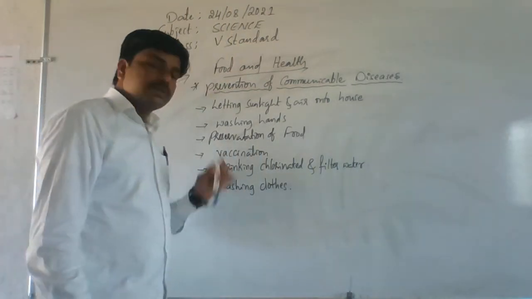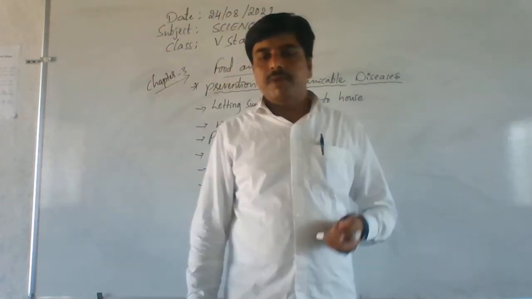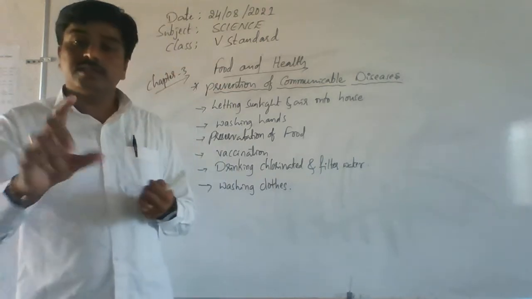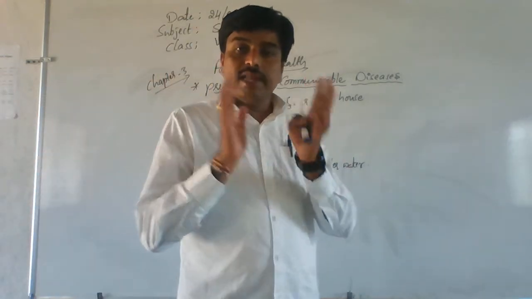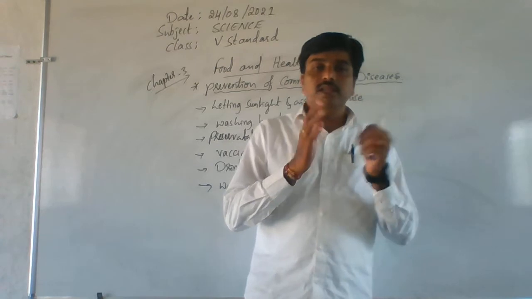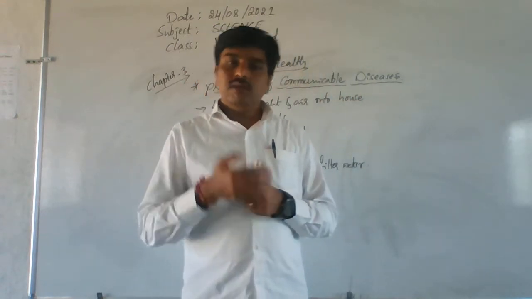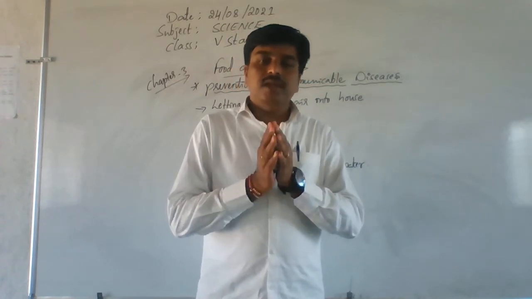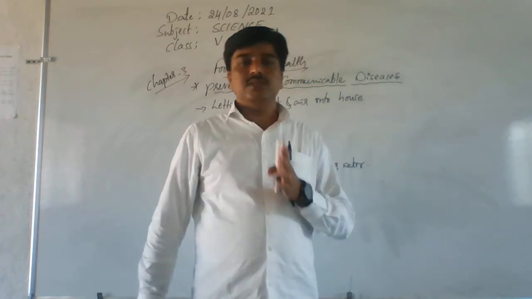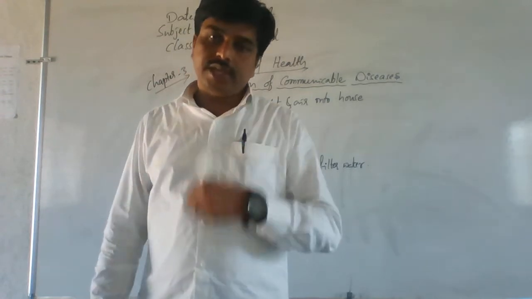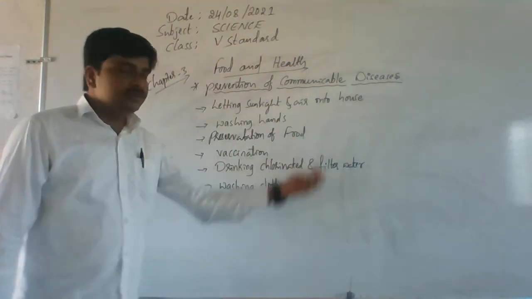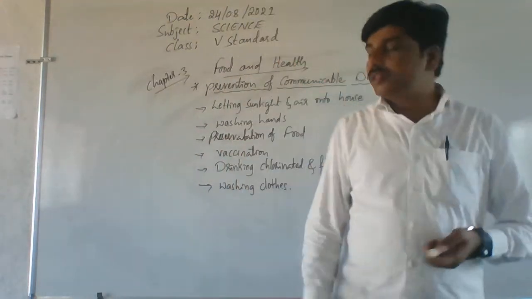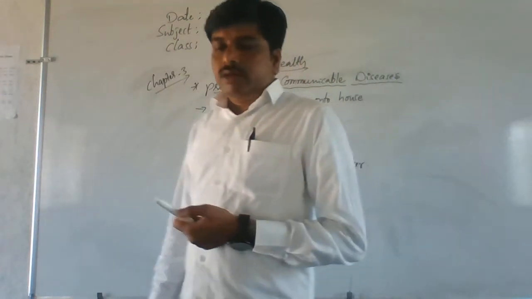The last one, washing clothes. So day by day you should wash your clothes by using suitable detergent powder and detergent cake. So wear clean clothes. Dirty clothes may contain even disease causing germs. So don't wear that kind of clothes. Clothes should be washed properly day by day using washing powder and even detergent cake. Understand? By following these simple rules, we can prevent the spreading of communicable diseases.